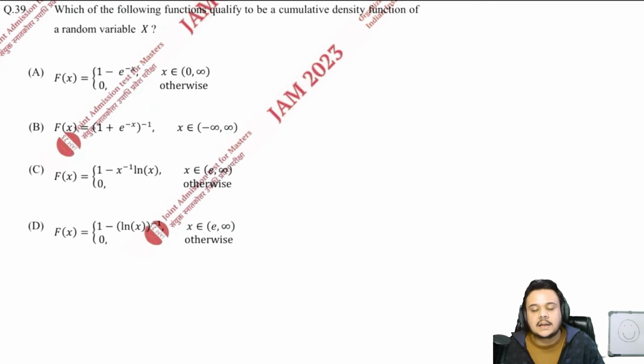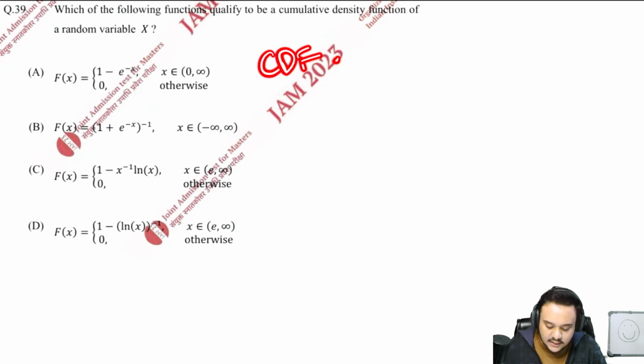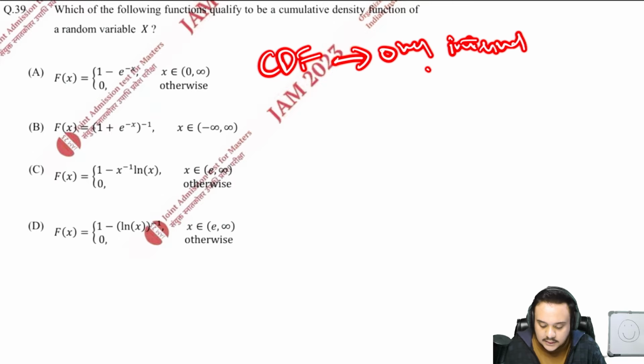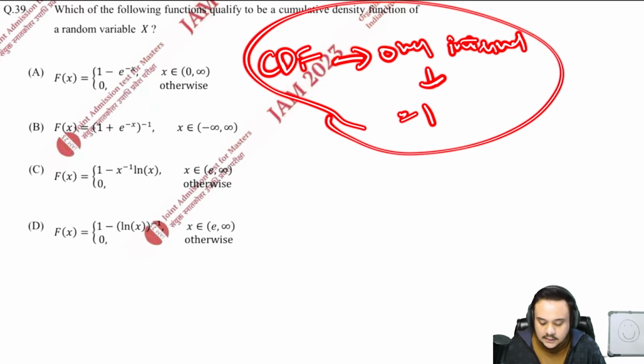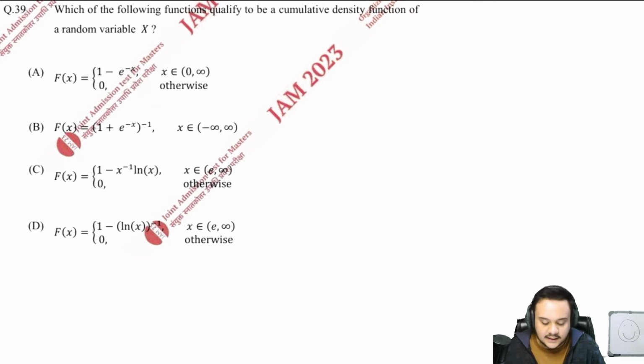So actually the definition varies. Some of the books are saying that a CDF is just any function whose total probability over its entire interval is equal to 1. That is the only definition that they are giving.